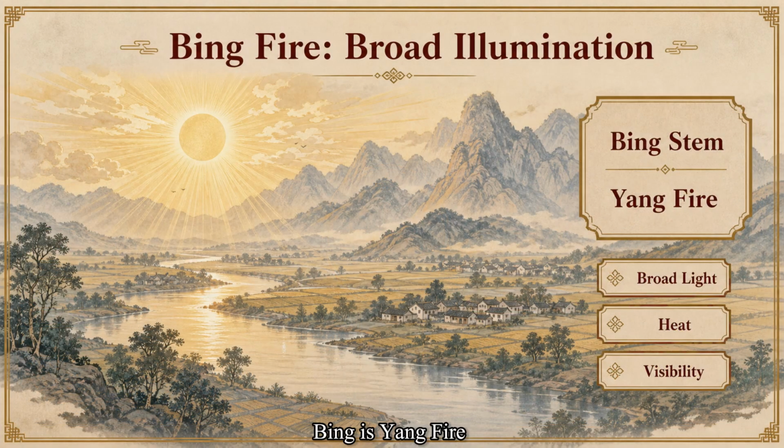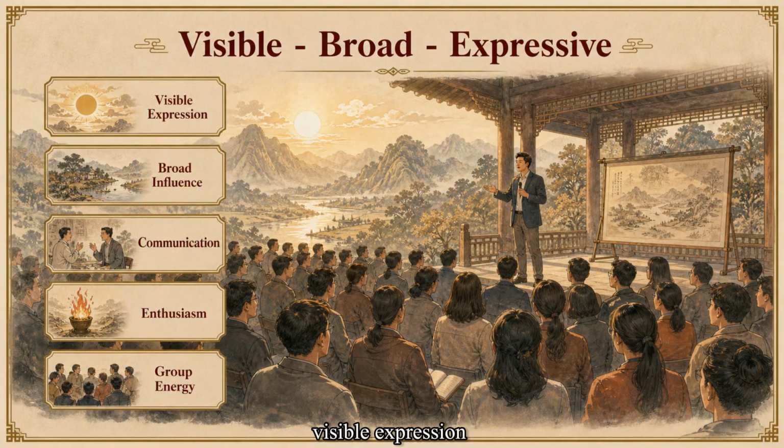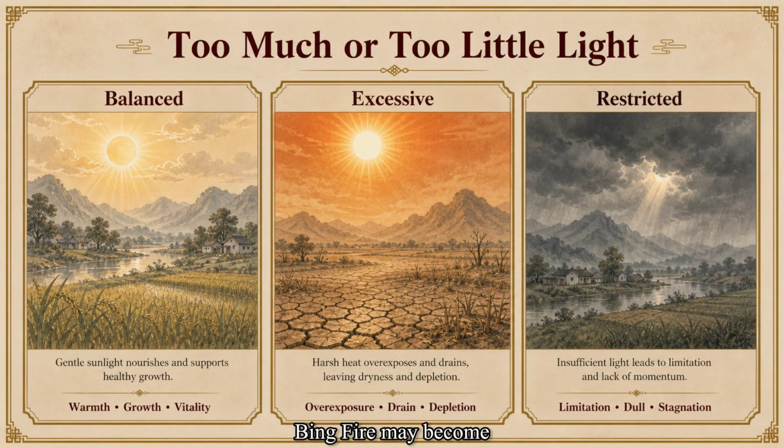Bing is yang fire. It is often compared to the sun, strong daylight, and heat spreading across a wide area. This image suggests visible expression, broad influence, public communication, enthusiasm, and the ability to energize a larger group. When excessive, Bing fire may become impatient or overexposed. When weak or heavily controlled, its message may struggle to become visible.